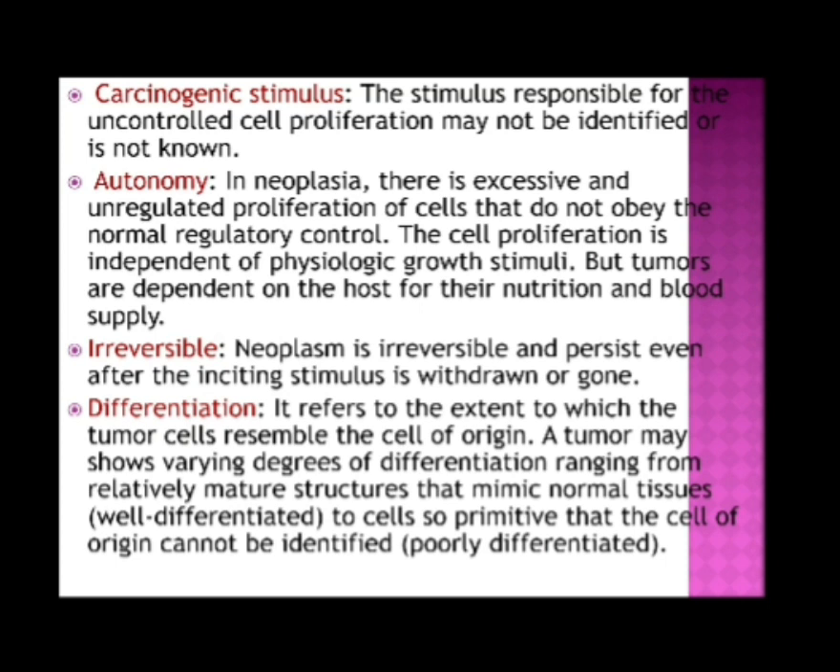Differentiation. It refers to the extent to which the tumor cells resemble the cell of origin. A tumor may show varying degrees of differentiation, ranging from relatively mature structures that mimic normal tissues, which is called well differentiated, to cells so primitive that the cell of origin cannot be identified, which is known as poorly differentiated.